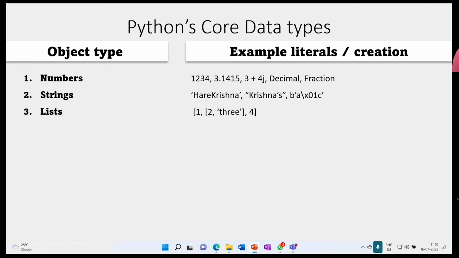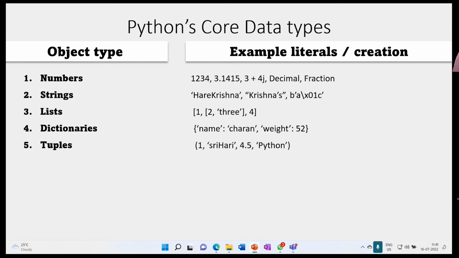Next, list. What you have to observe here is, first, what the core object type names are, and second, the literal or the expression, how that expression looks. The expression that actually makes a list is to use square brackets, and the expression that actually makes a string is to use single quote, double quote or triple quote. That's what you have to observe here. And the third one is dictionary. For this, what you require is curly brackets with key and value pairs.